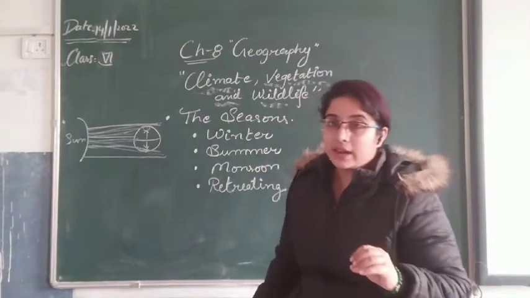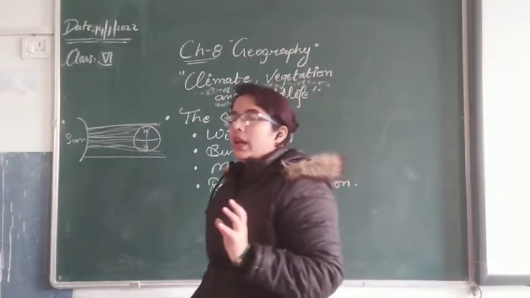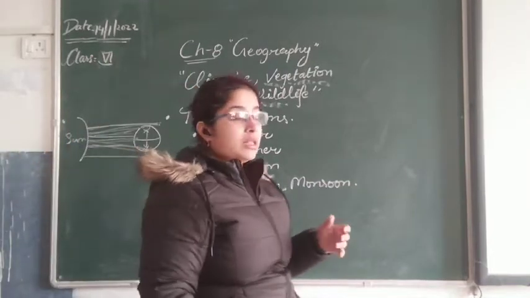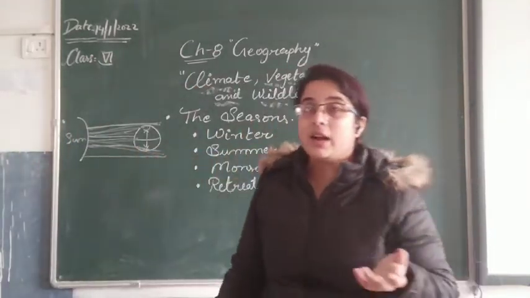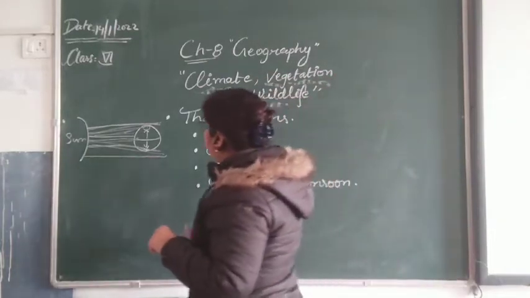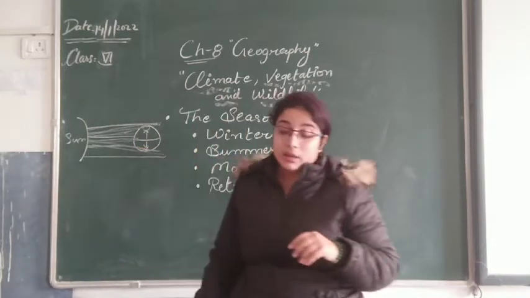Equator gets direct sunlight, but in the polar areas the sunlight can't reach properly. That's why the polar areas are counted as the colder regions.